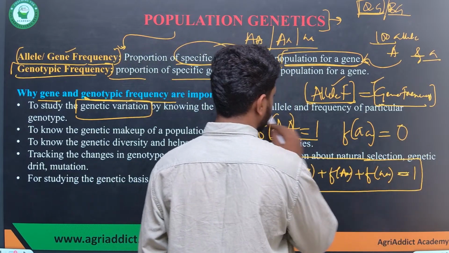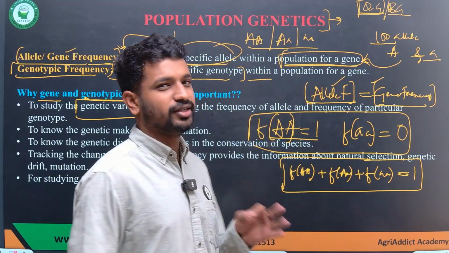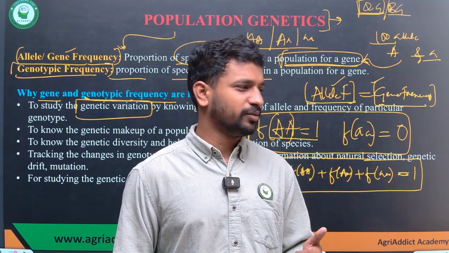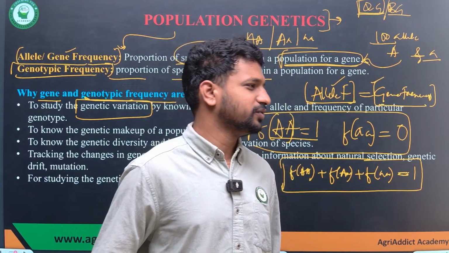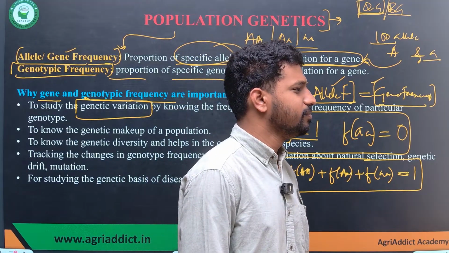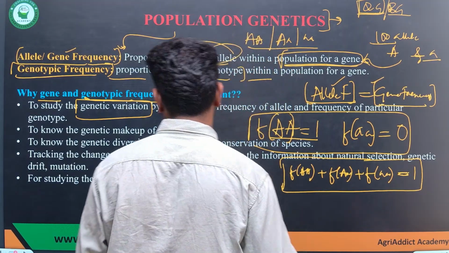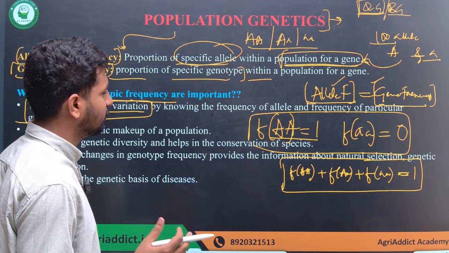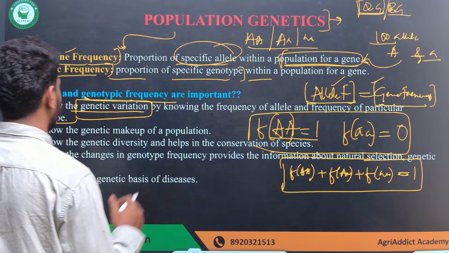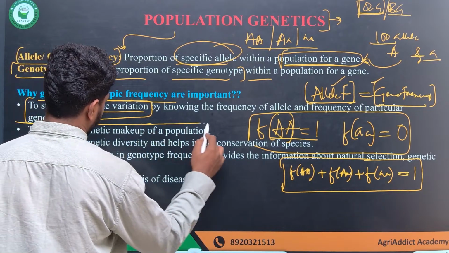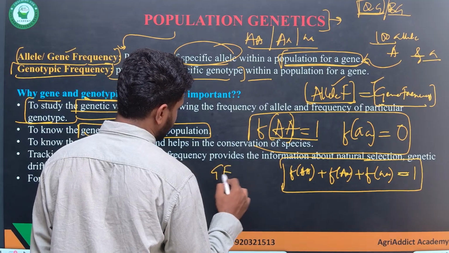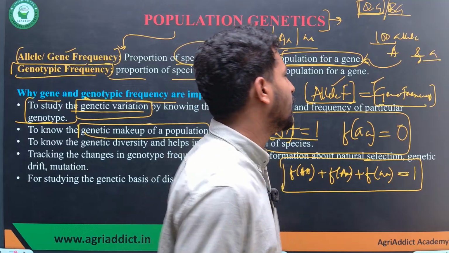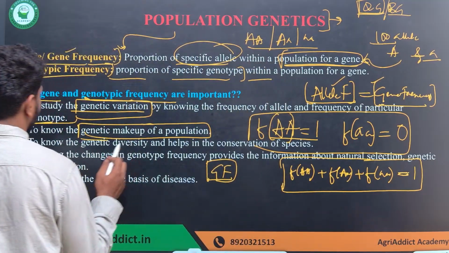Now, just by seeing the values of 1 and 0, can you tell me whether there is genetic variation in the population or not? Do we see any kind of genetic variation here? No. That's how it is useful to study the genetic variation based on the frequency of alleles and the genotypic frequency, and to know the genetic makeup of the population. Just by knowing the genotypic frequency, we will know what proportion is dominant homozygous, what proportion is recessive homozygous, and what proportion is heterozygous.